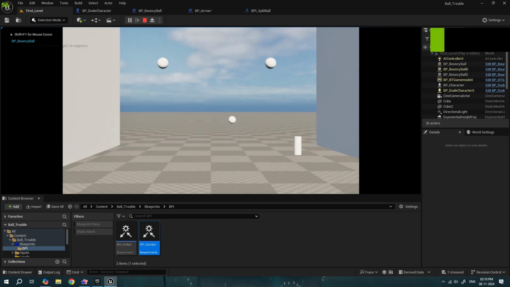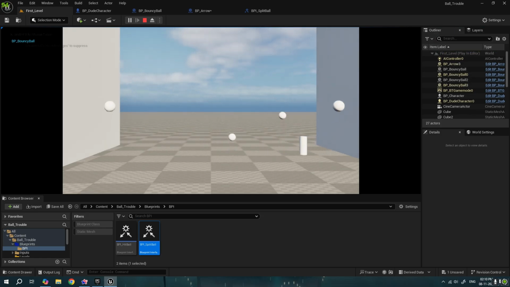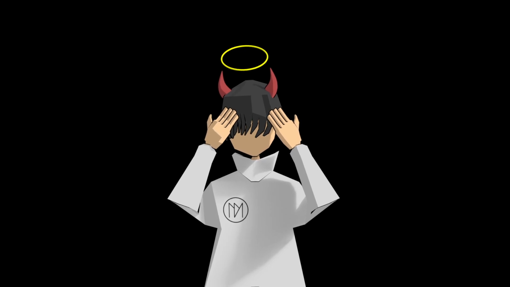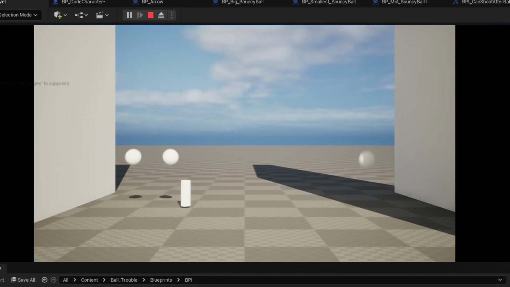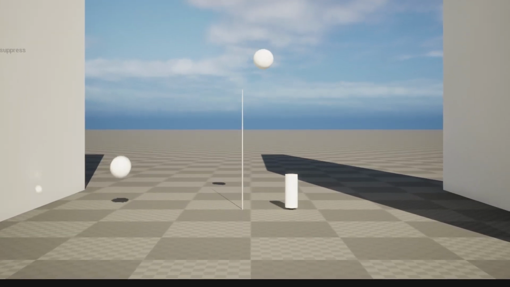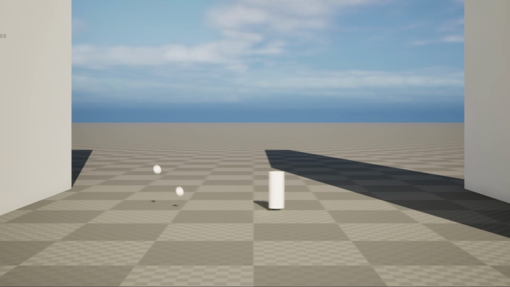The balls need to split when hit, and that's exactly what I added. And of course it's not going to work on the first try. Why would it work on the first try? That would be so stupid of me to think that way, right? I'm not stupid, right guys? And because I'm a calm person who never freaks out, I was able to make this. Now why are you going through the floor?